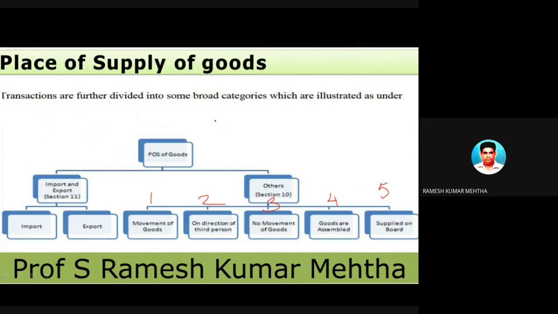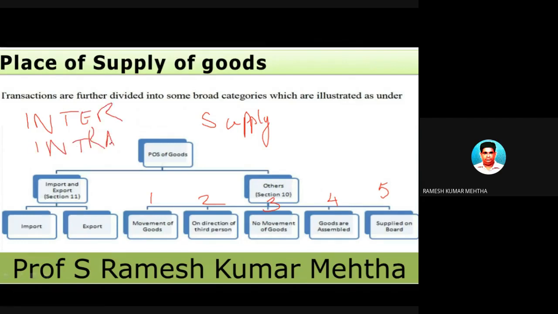First and foremost, please understand that if there is a supply of goods or services, and the goods or services attract GST, then we will levy GST on that. And to levy GST, we have to find out what kind of transaction it is, whether it is interstate supply of goods or services or intra-state supply.